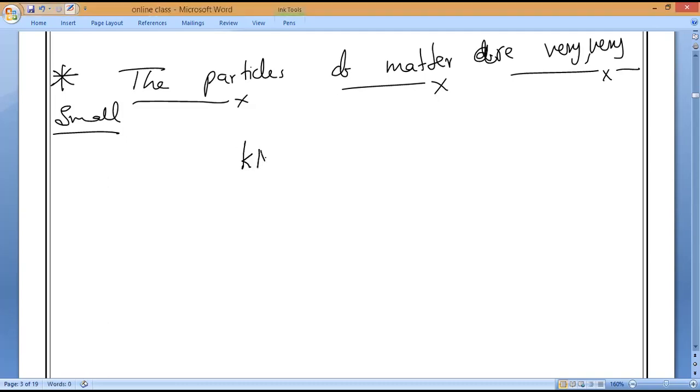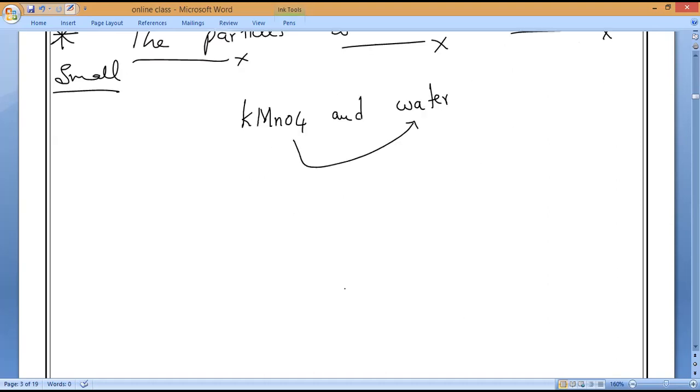What is the formula? KMnO4, and you can take water. If you dissolve this KMnO4 in water, this is the experiment to show that particles of matter are very small. Shall we discuss now, everyone?